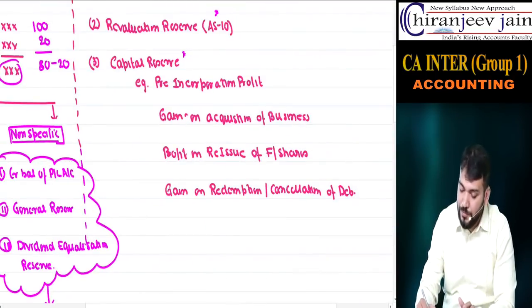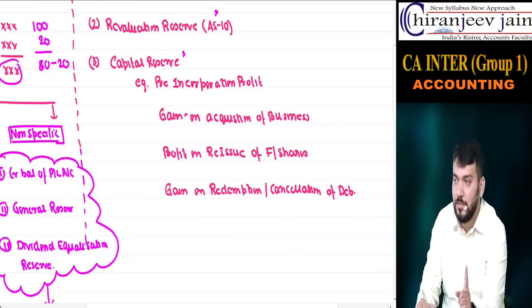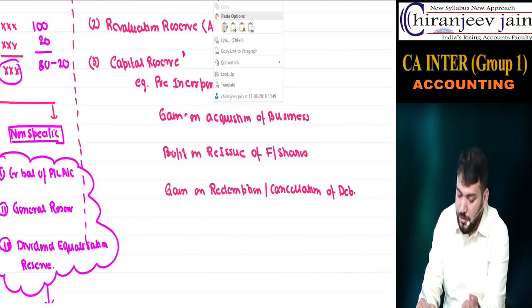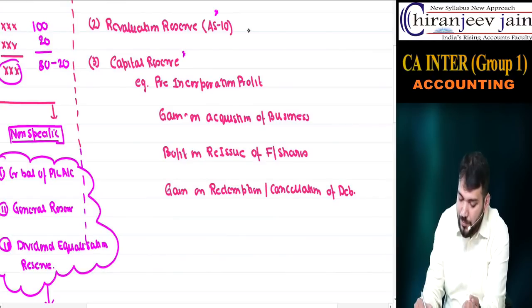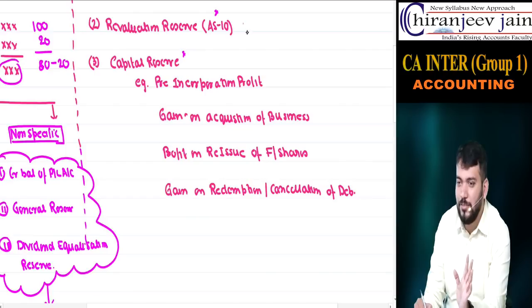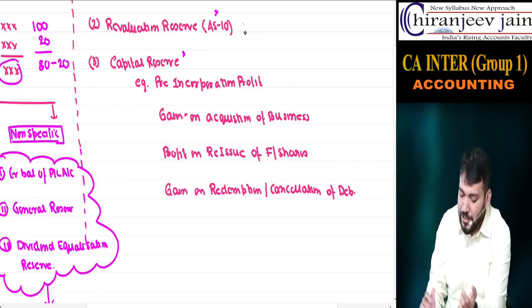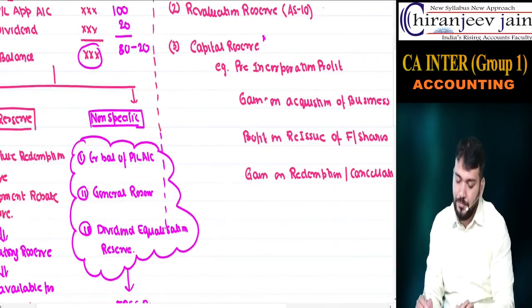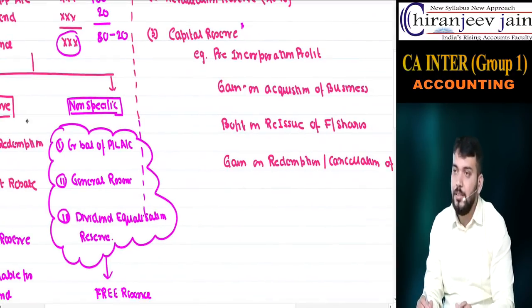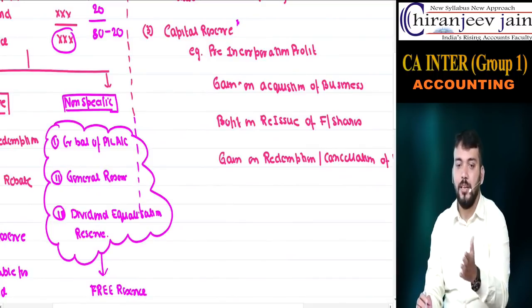Yes or no? No. Speak a little louder. Can we create from revaluation reserve? No. Only one purpose that we'll discuss in AS 10. Okay. Can we create from capital reserve? Yes or no?